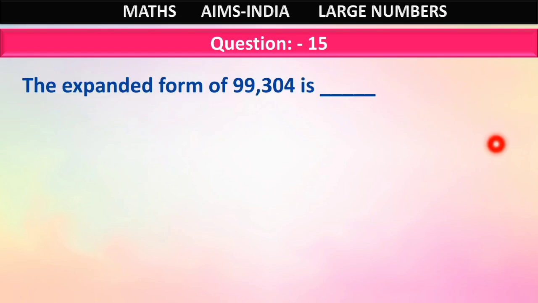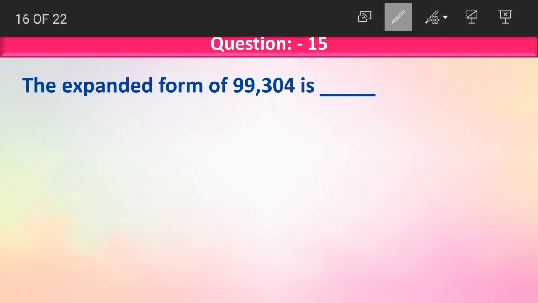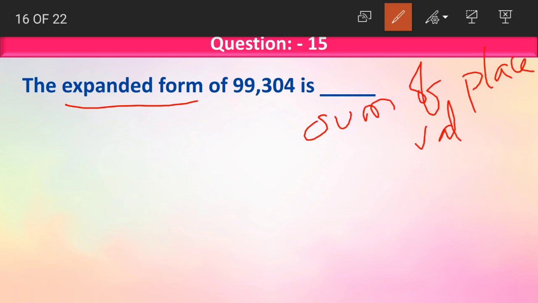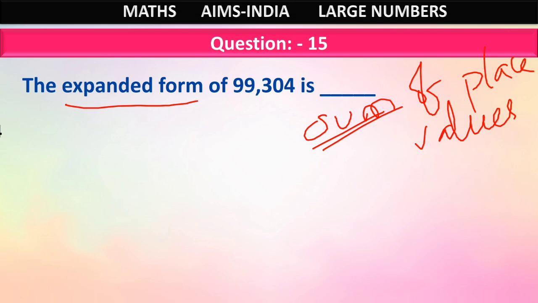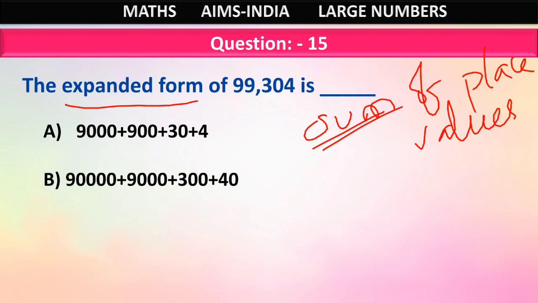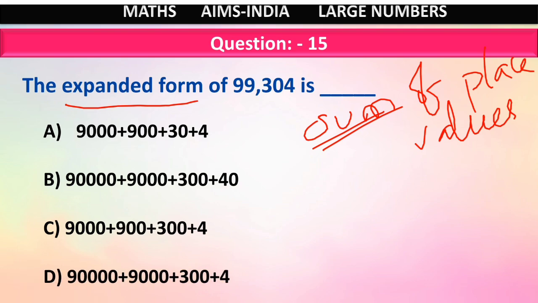Question number 15. The expanded form of 99,304 is dash. Now again, what is expanded form, children? Expanded form means the sum of place values. Sum means addition. We add the place values of the digits. Option A: 9,000 plus 900 plus 30 plus 4. Option B: 90,000 plus 9,000 plus 300 plus 40. Option C: 9,000 plus 900 plus 300 plus 4. Option D: 90,000 plus 9,000 plus 300 plus 4.